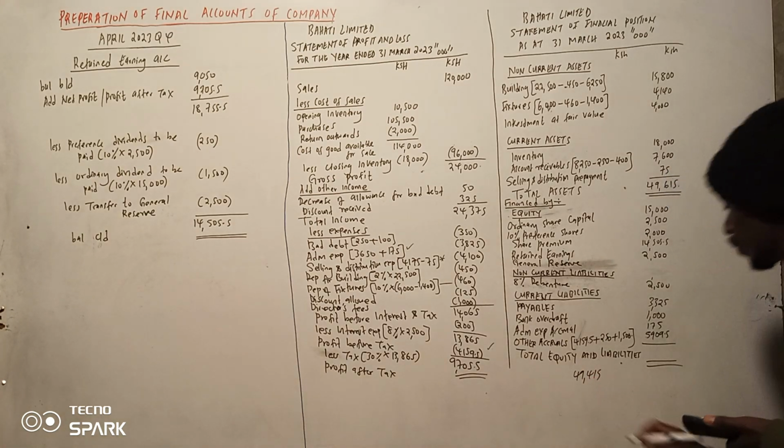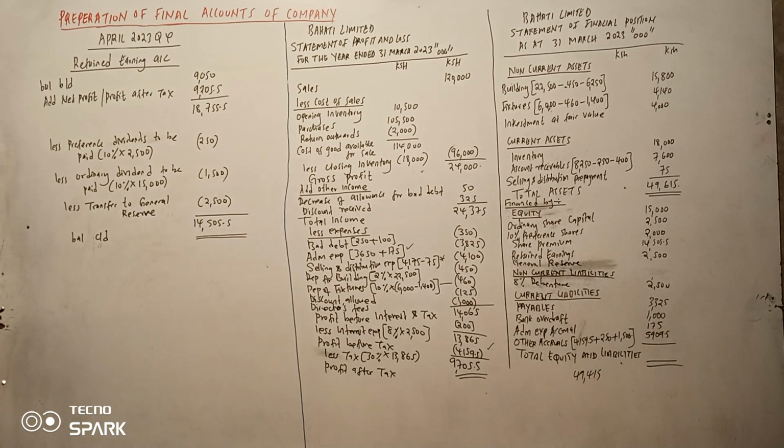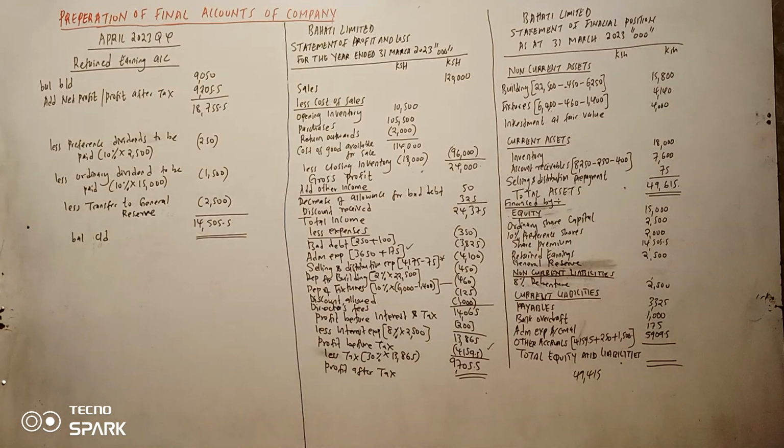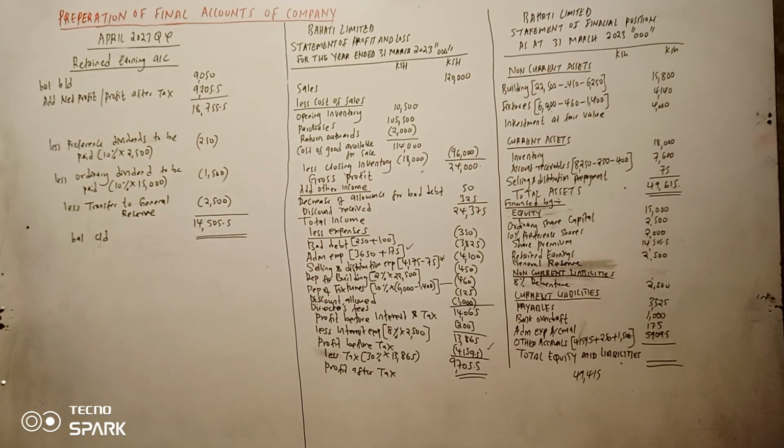Which item tumeruka? Acha tuone the difference. Sorry, 49,615 minus 49,415. Tumeruka an item of 200 Kenya shillings.